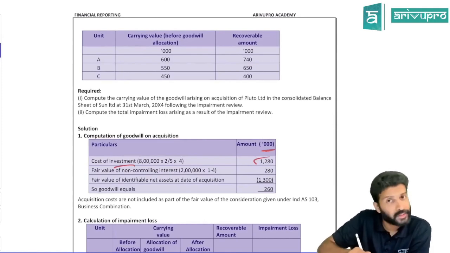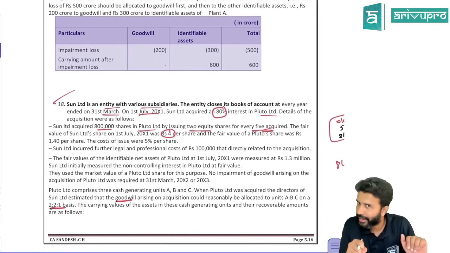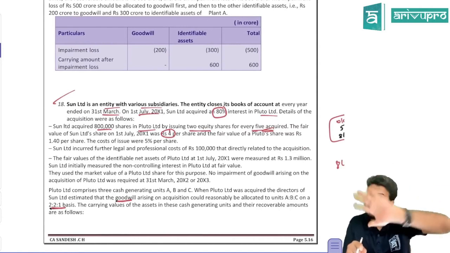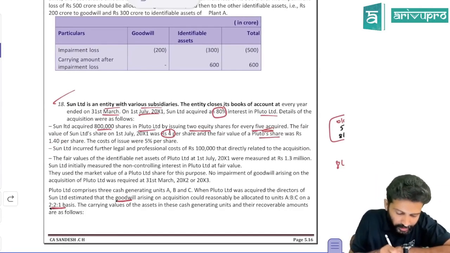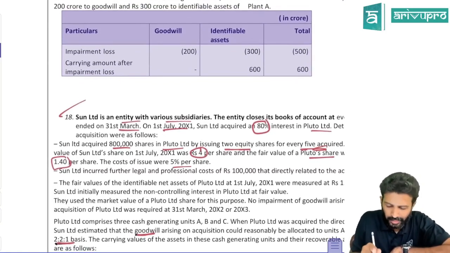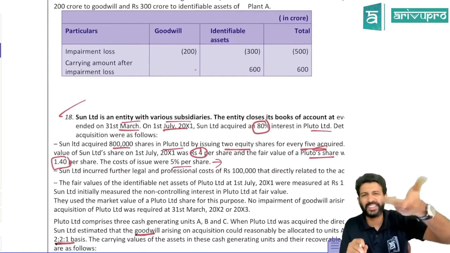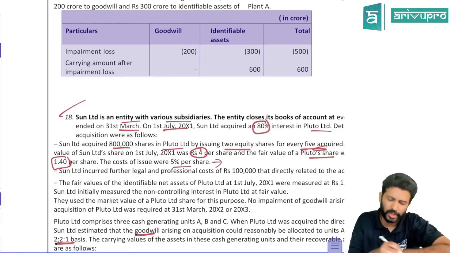There's an NCI also over here. NCI could be valued either under the proportionate share of net asset basis, or PSNA basis, or fair value basis. Here, what is it? Fair value of the Pluto share is 1.4. Cost of issue was 5%. And we know this business combination says all transaction costs will not be capitalized but transferred off to P&L. So all this cost of issue will go off to P&L.